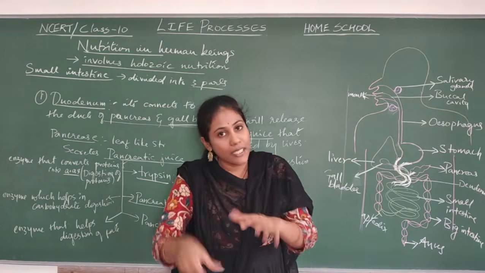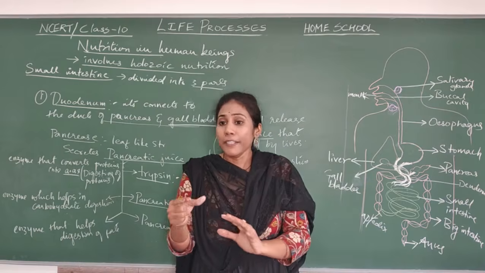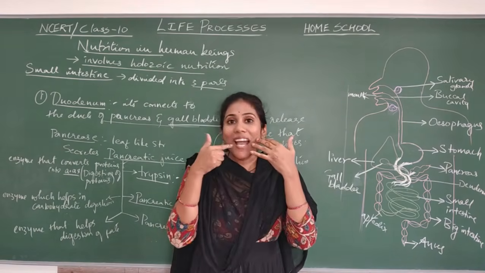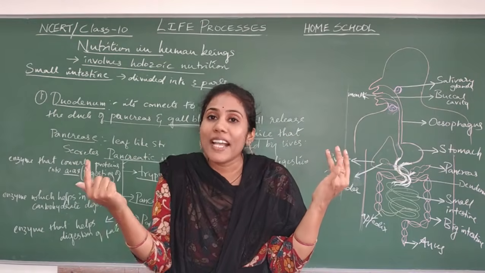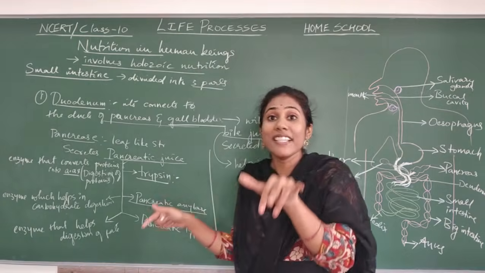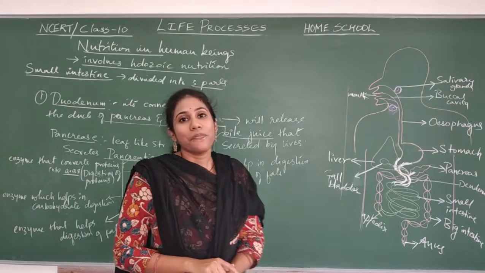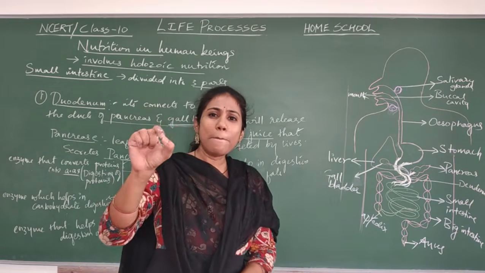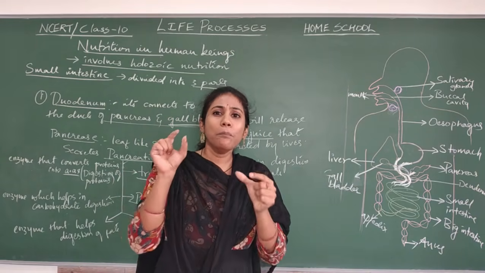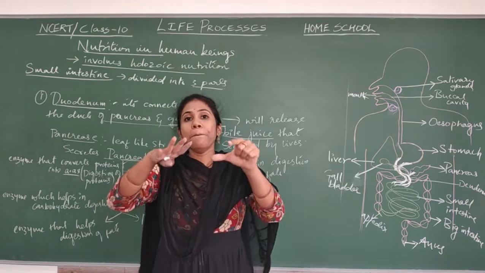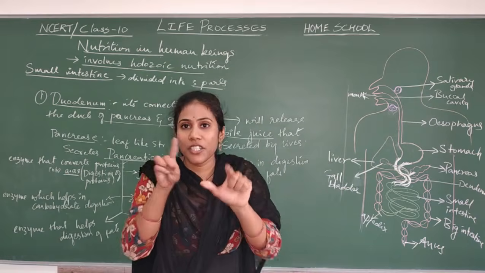And fats also. Fats have not been digested in the stomach or in the buccal cavity. So now fats also get digested in this duodenum region. So the duodenum part of the small intestine is very important. This is where maximum, complete and final digestion is happening.